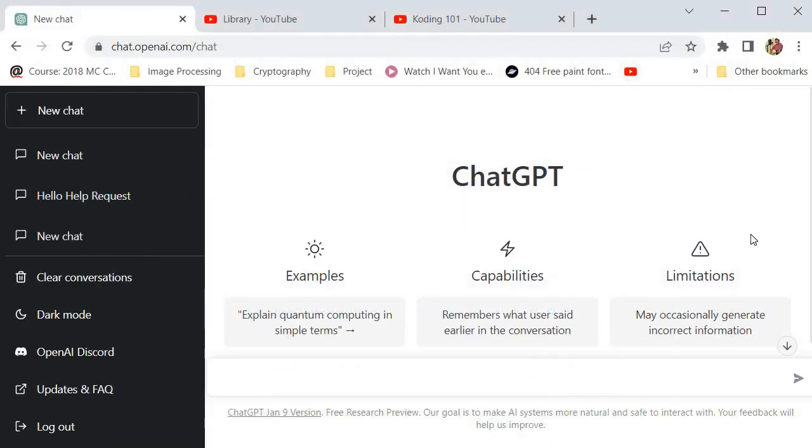Alright, so in today's tutorial, like I already told you, I'm going to teach you how to actually use ChatGPT. After you've logged into ChatGPT, you can just click over here on new chat. You can see that I've already been using ChatGPT. I've had many chats with it. One of the things that ChatGPT has been helping me with is to actually make my coding a little bit better.